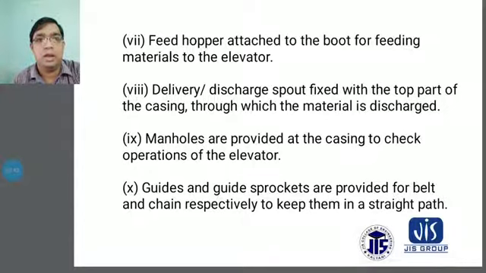Manholes are provided at the casing to check the operation of the elevator properly. You have to check these elevators during operating times, and everything is maintained through these manholes.